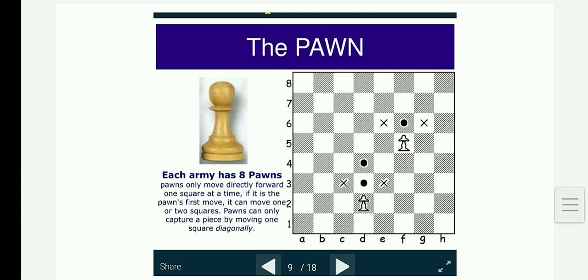Pawn. Each army has eight pawns. A pawn only moves in one direction, forward one square at a time. On its first move, it can move two squares. A pawn can only capture a piece by moving one square diagonally.